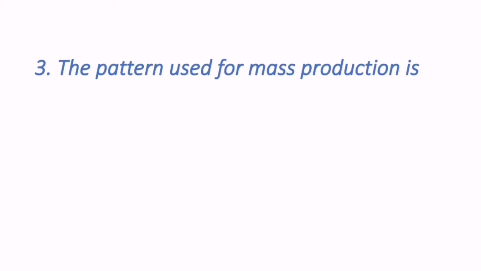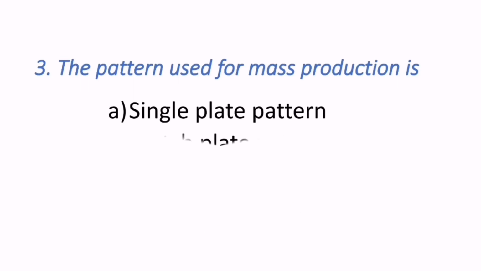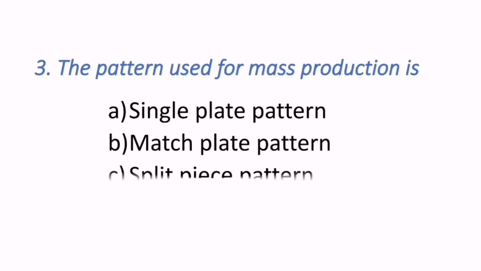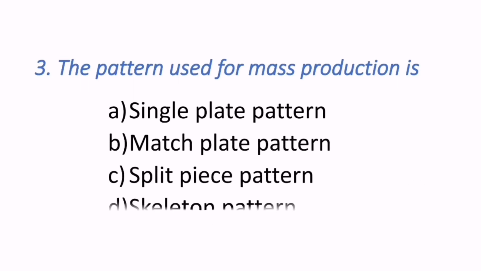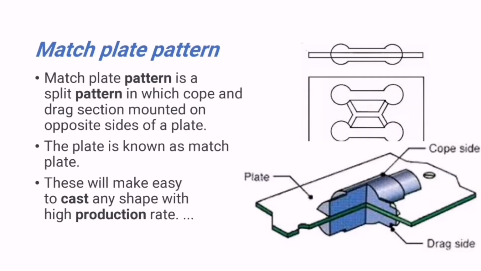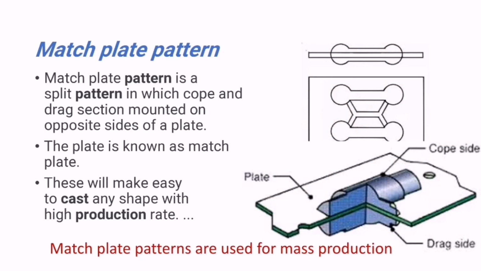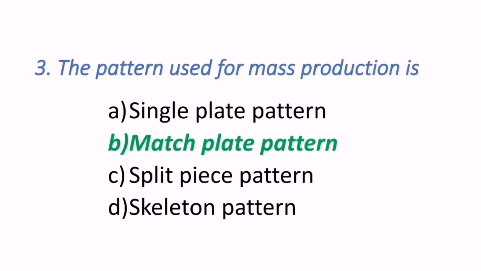The third question reads, the pattern used for mass production is? It may be single plate pattern, match plate pattern, split piece pattern or skeleton pattern. Here the match plate pattern is used to produce mass production. Hence the correct answer is match plate pattern. B is the correct answer.